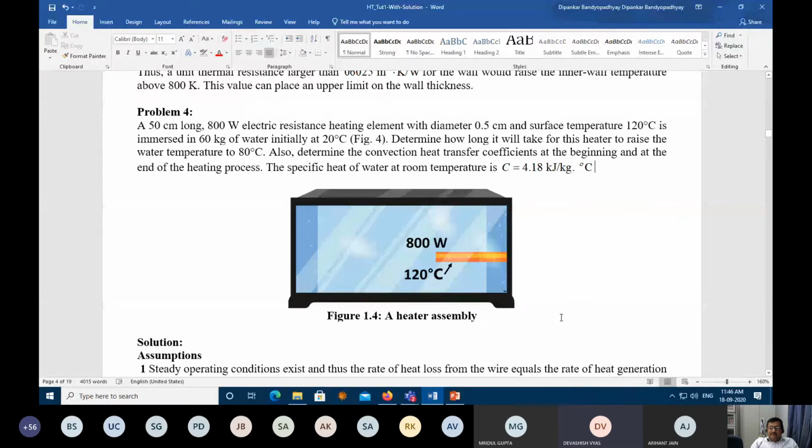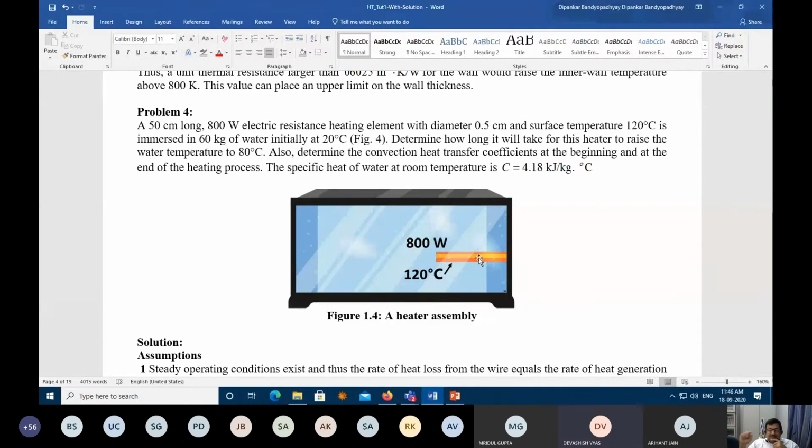Very good. Have you understood the problem? Yes, sir. So can you explain from the figure what is expected? So there is a heating element which is immersed in water. There is an orange color heating element, right? What is the temperature of that? It's 120 degrees Celsius. And what is the shape of that? Cylindrical, right? And how are you heating this up? This is basically an electrical resistance, right?